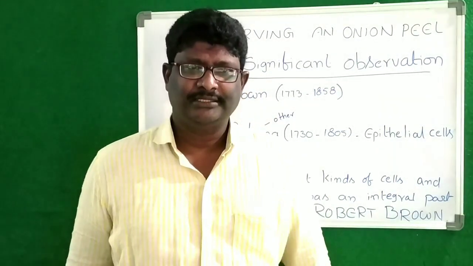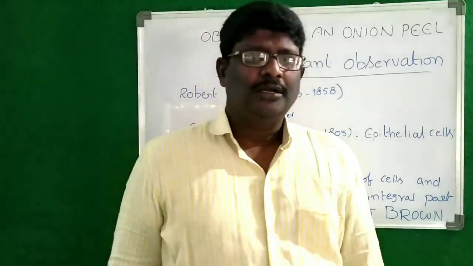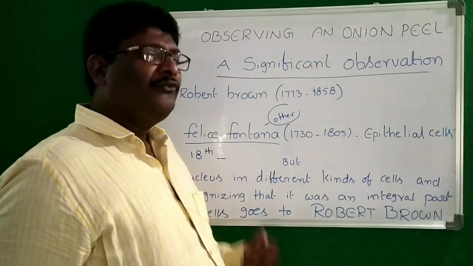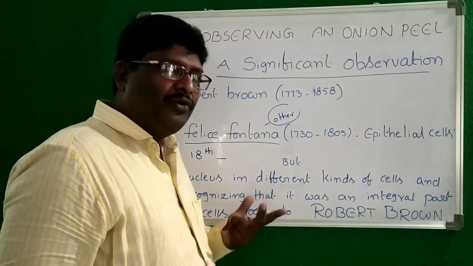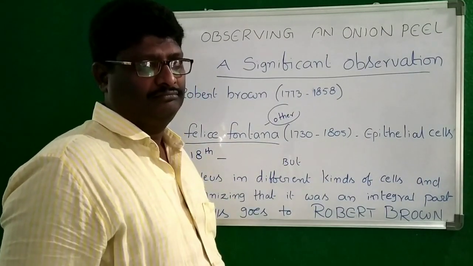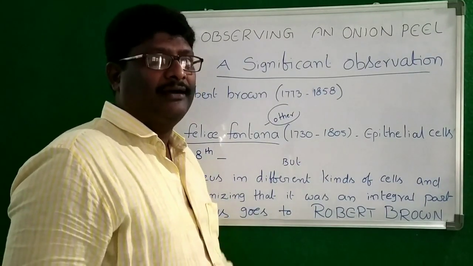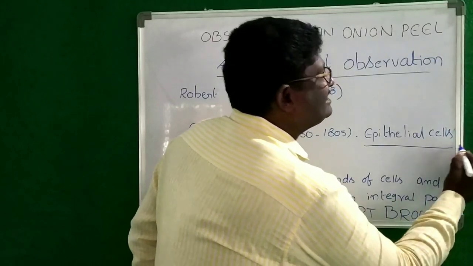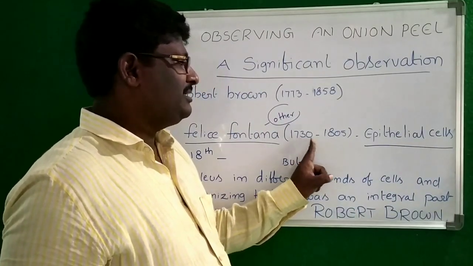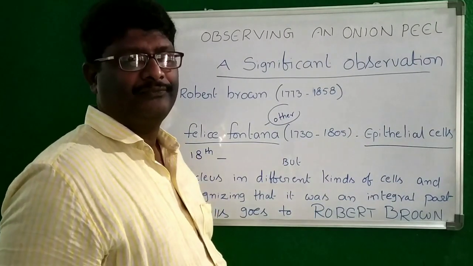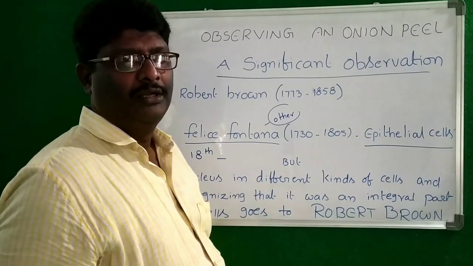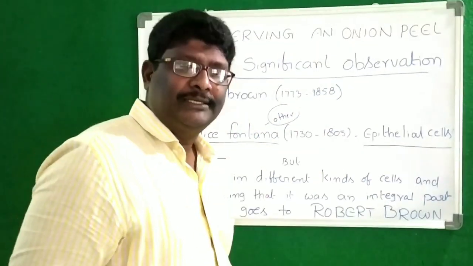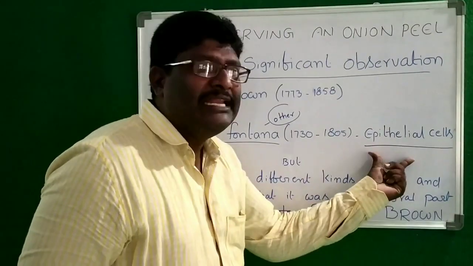But before Robert Brown, Felice Fontana and other scientists first saw the nucleus in epithelial cells, in the years 1730 to 1805. Felice Fontana and some other scientists first saw the nucleus in epithelial cells.